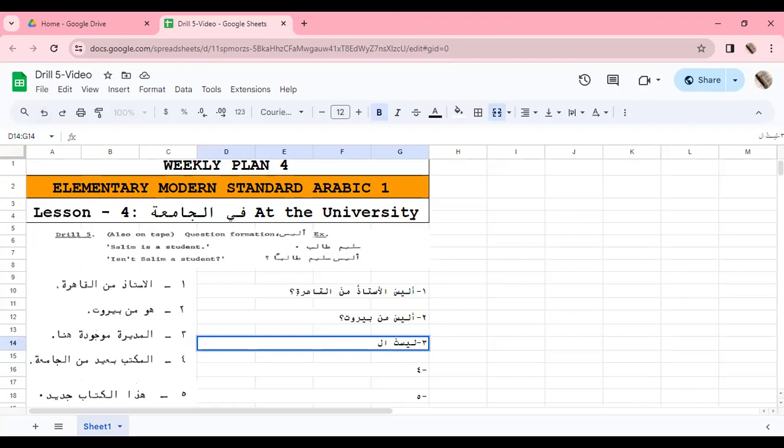Laysat al-Mudiratu Mawjudatun. The khabar will become nasab, so Mawjudatan. Huna will come as it is.